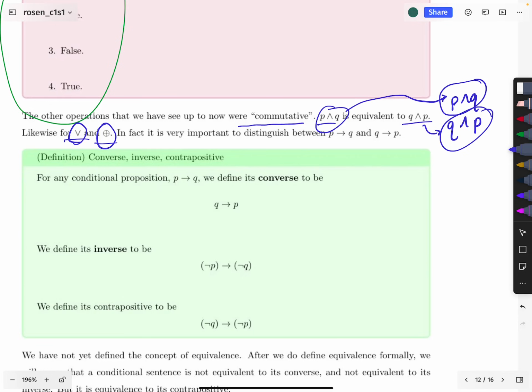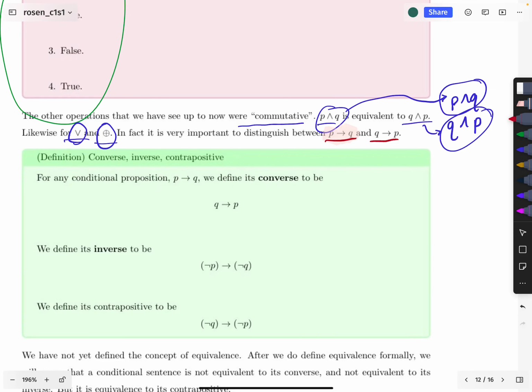And so then, what we should maybe ask is: are there any non-commutative operators? In particular, what about the conditional? And yes, it is very important to realize that the conditional operator is not commutative. If P then Q results in something different than what if Q then P results in. You can do the truth table and see the difference directly.